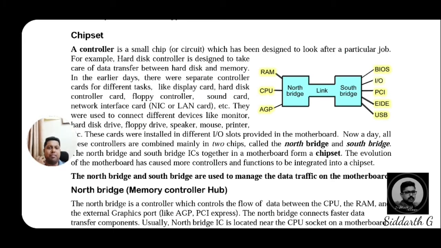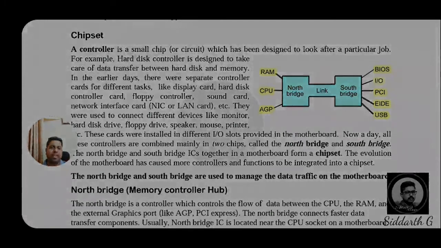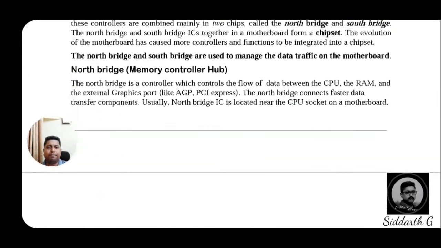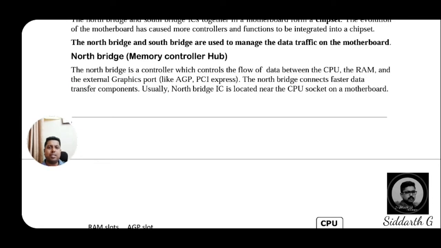If, for example, they ask what are all the functionalities of the north bridge and south bridge in detail, we will briefly explain about the north bridge and the south bridge. See here, the north bridge and the south bridge are used to manage the data traffic. Why are we using north bridge and south bridge? It is used to manage data traffic on the motherboard.